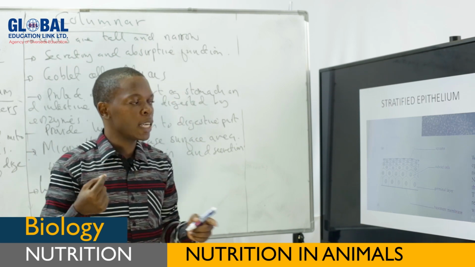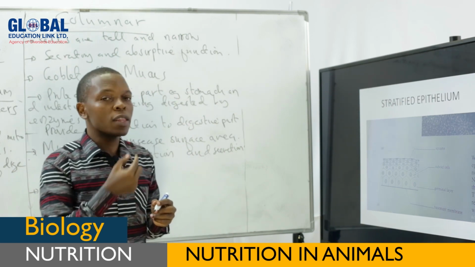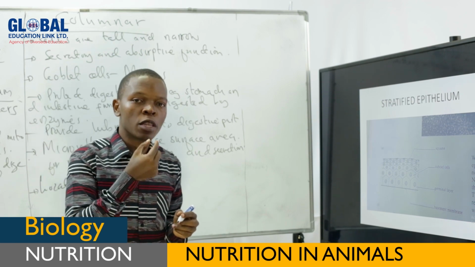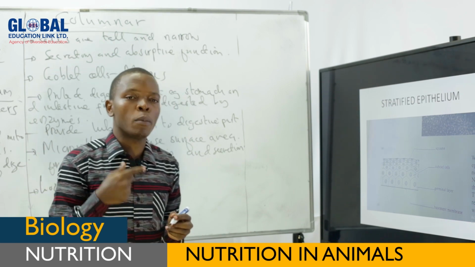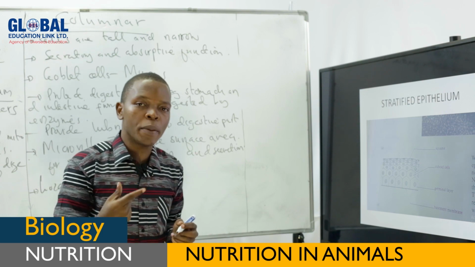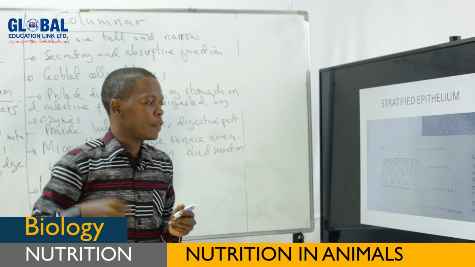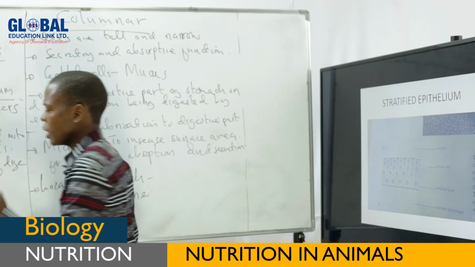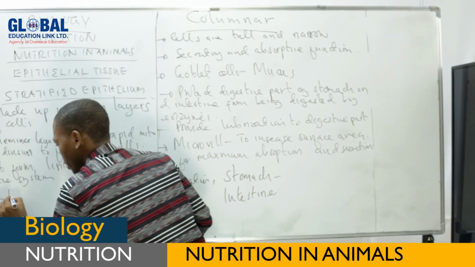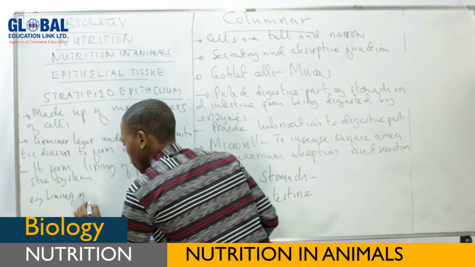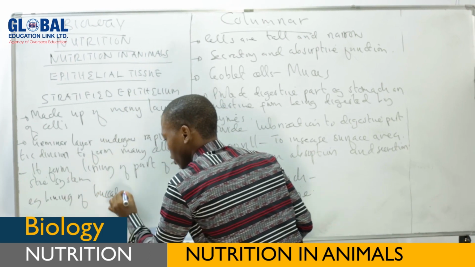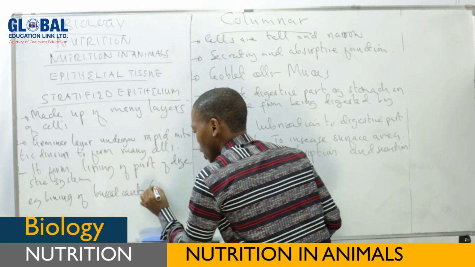This is because of what? The stratified cells found in the buccal cavity have the ability to multiply, or to undergo rapid mitotic division. That's why replacement is very rapid. Location: they form the lining of the buccal cavity, or we call it the mouth.